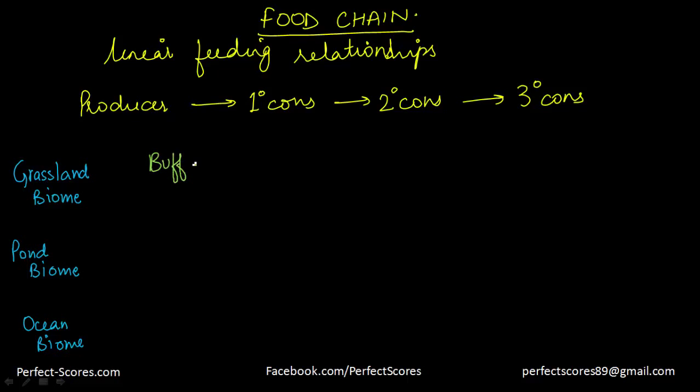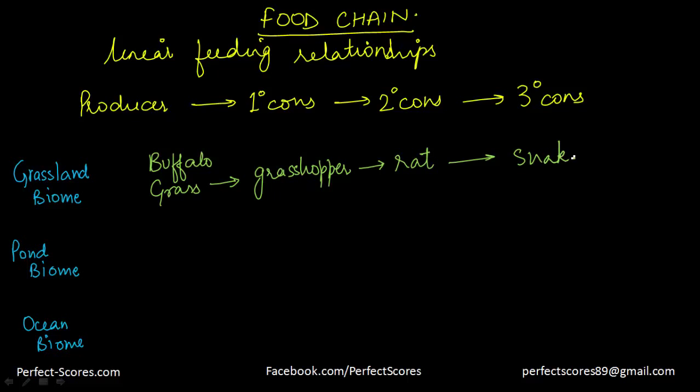Let's take the example of buffalo grass. The buffalo grass would be eaten by a grasshopper, which becomes the first degree consumer. This grasshopper will then be eaten by a rat, which is the second degree consumer, and this is going to be eaten by a snake. So that becomes the third degree consumer.